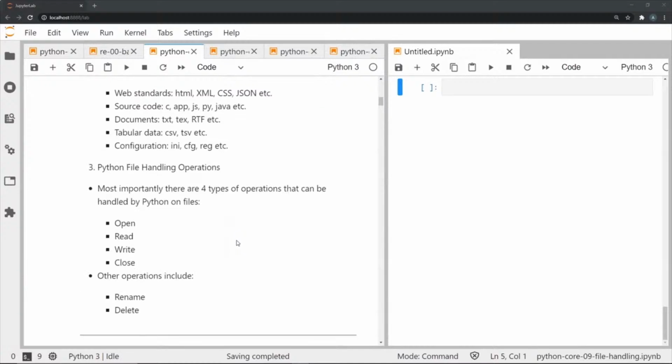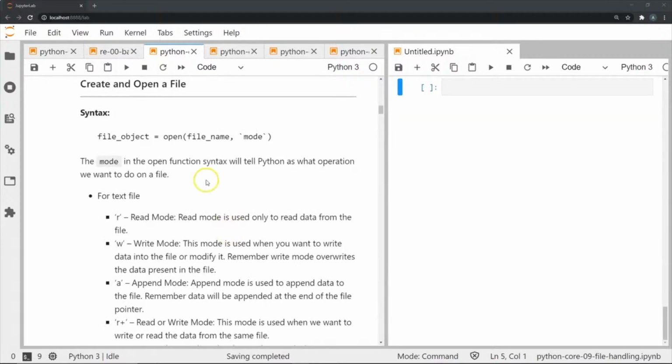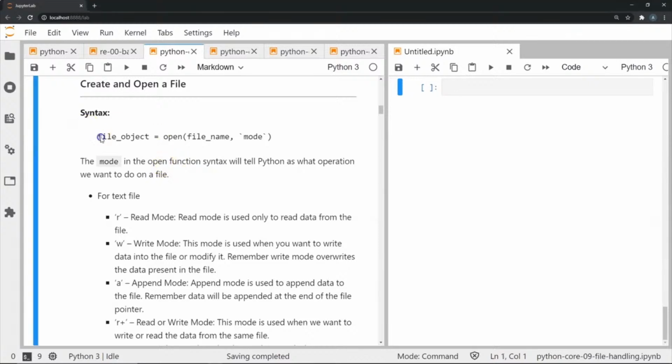Now, there are four main operations that we can do in Python on files. They are open, read, write, and close. There are certain other operations as well, though, like rename, delete. So some of the most basic operations that we can do is obviously creating and opening a file. And the syntax is as you can see here, where we use the open command and we give a file name and we give a mode and we store that in a particular variable.